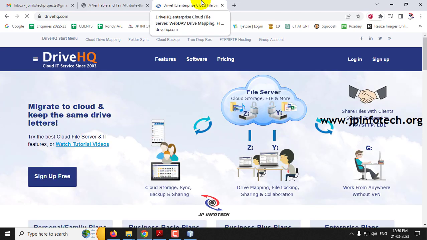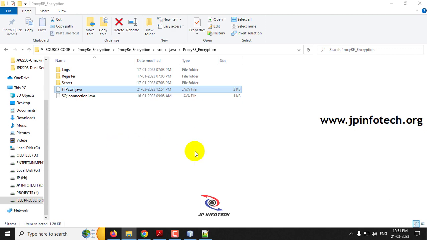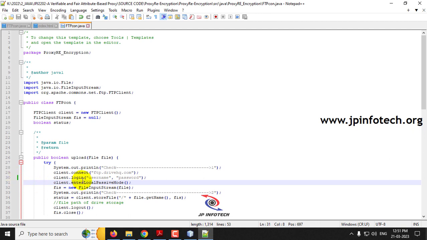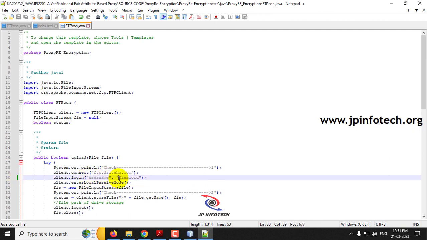You just go to drivehq.com, and you need to create an account for Drive HQ and then activate that account, which is free of cost. After that you need to enter your credentials in the coding part. In the source code folder you can find ftpcon.java, where in line number 30 you can see the username and password. You need to enter the username which you have created in Drive HQ, and the password which you have created in Drive HQ, and then save it. Then you need to execute the project.